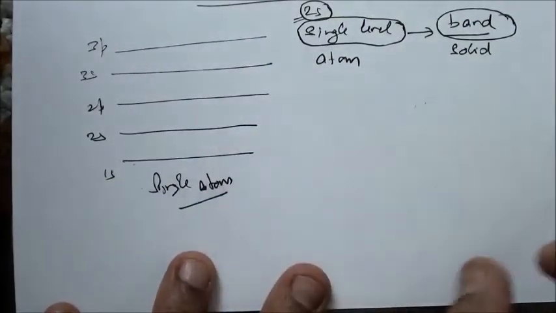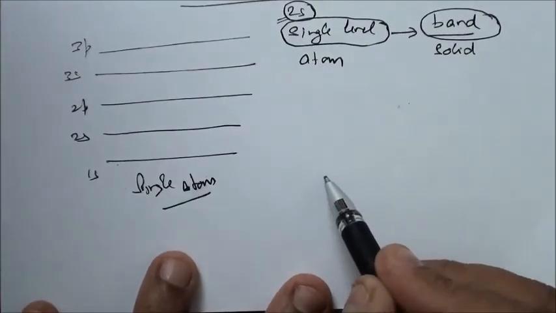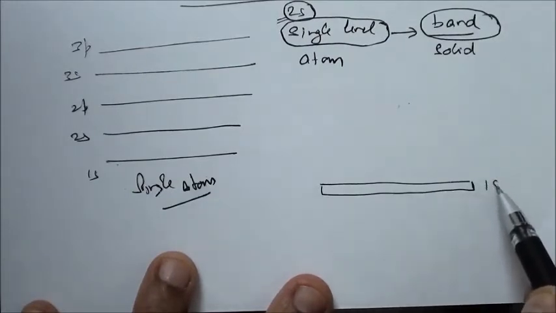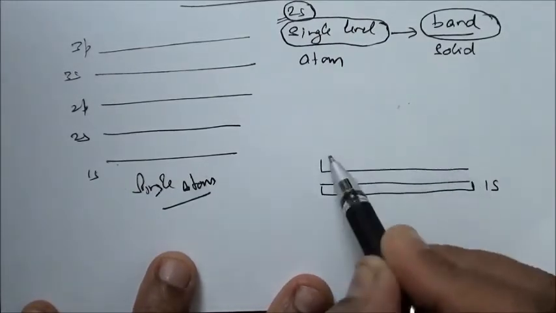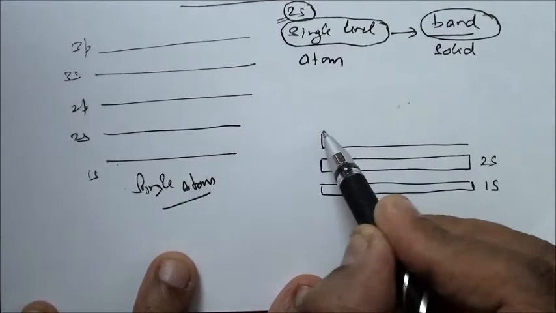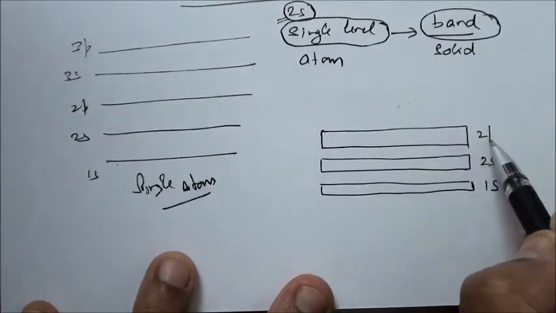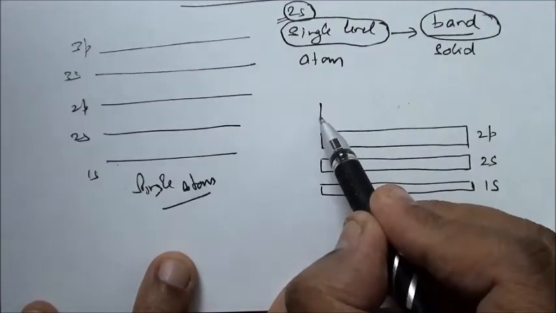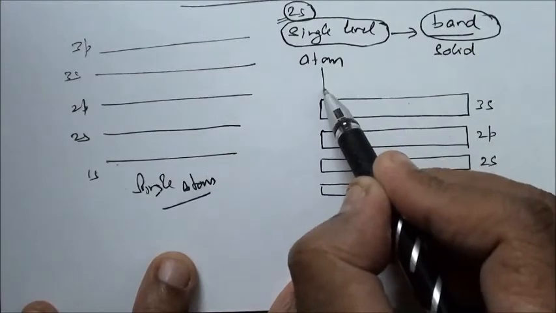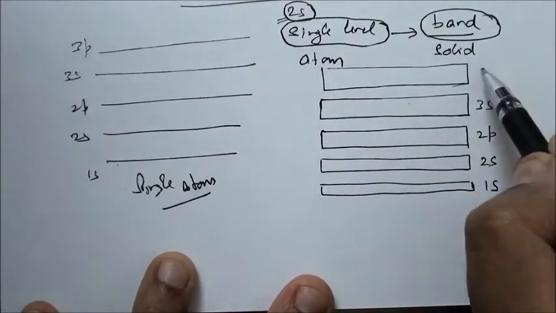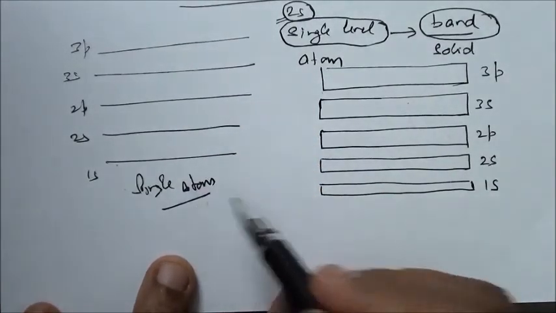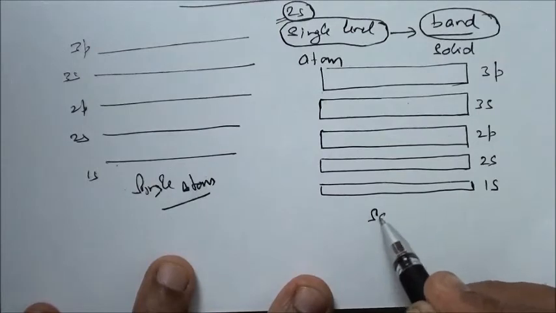Now when these atoms are forming a solid, I have 1s band, then I have 2s band, then 2p band, 3s and 3p. So these are the energy levels for one atom, and these are the energy bands for the solid.